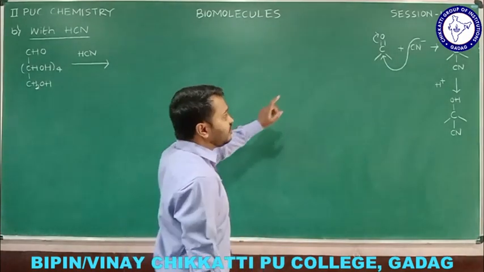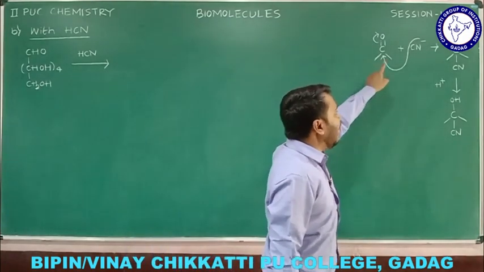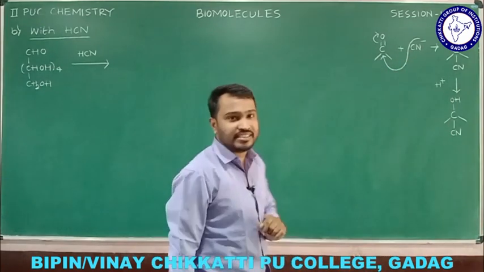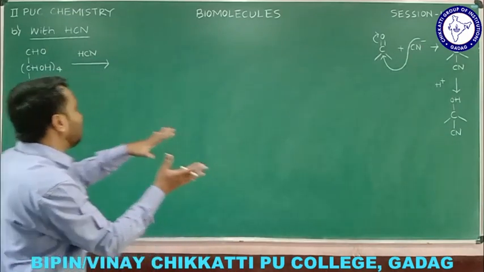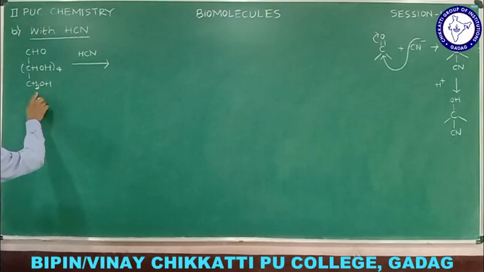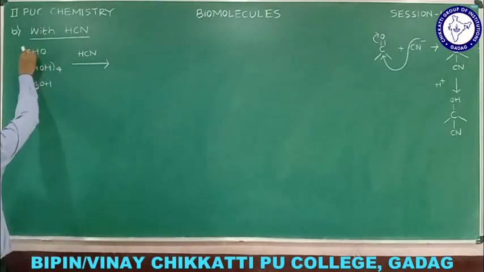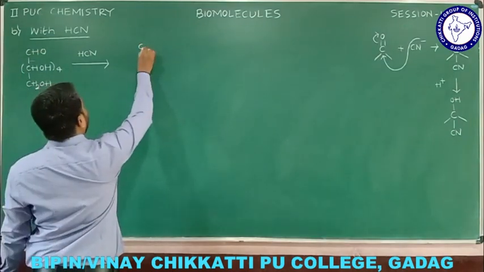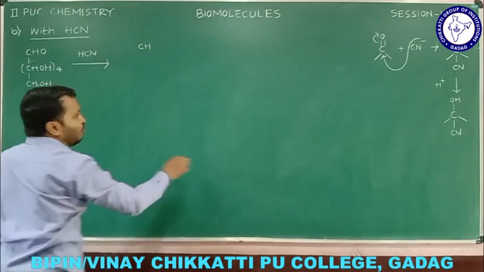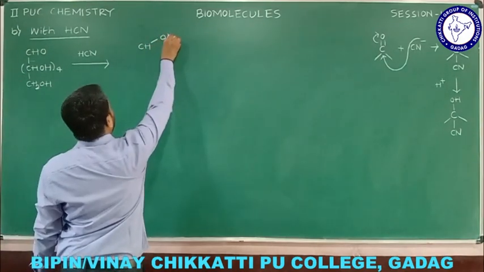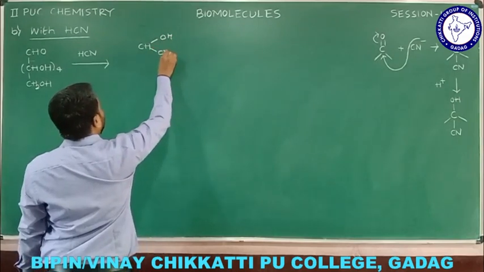So try to know this one. Initially I had the carbonyl. After addition we got two groups, OH and CN. So this is the mechanism, and now I will come to the original reaction, when glucose reacts with hydrogen cyanide, and we know the carbonyl here is the aldehyde one. So let me write the main part first. CH will be the same, and we get OH and one more CN here. So here I will write OH and here I will write CN.